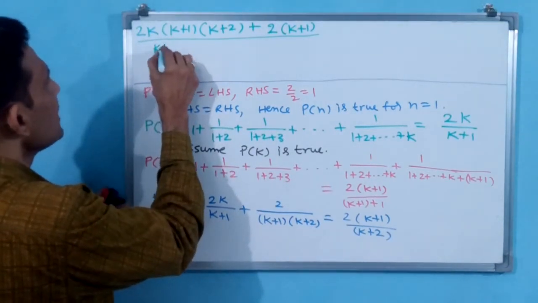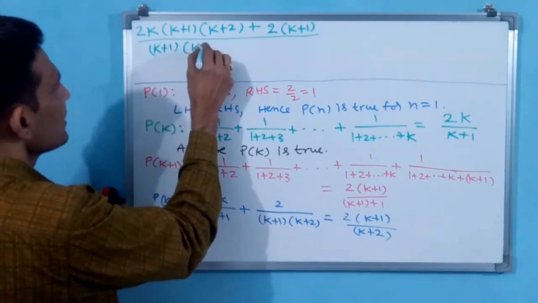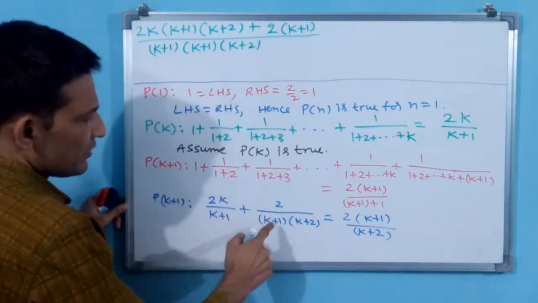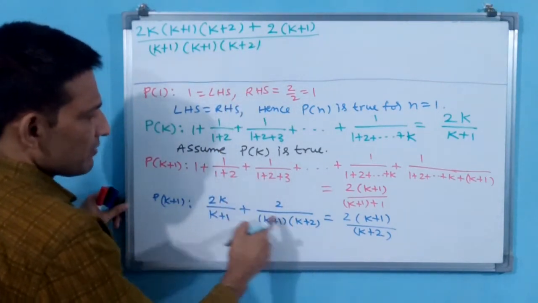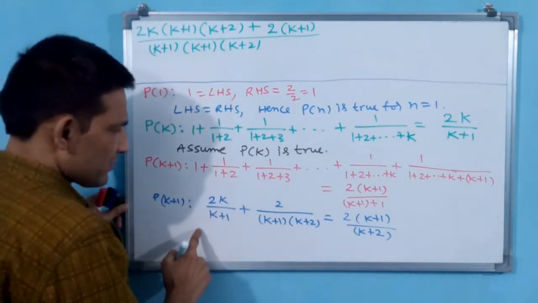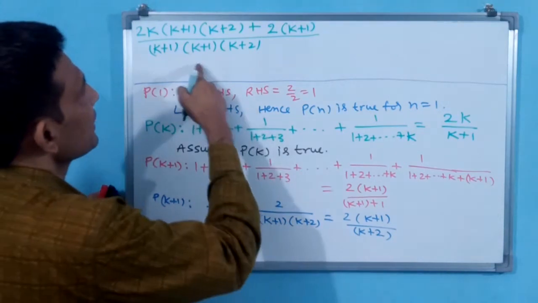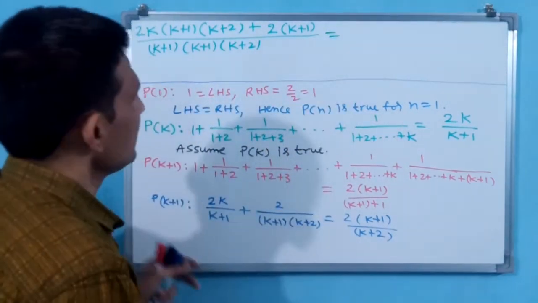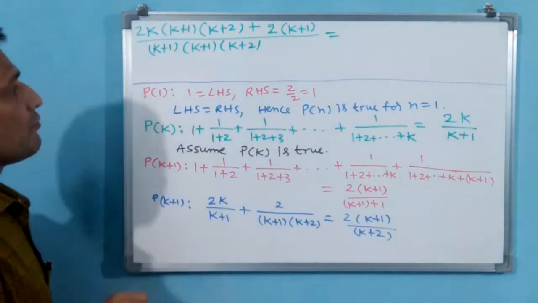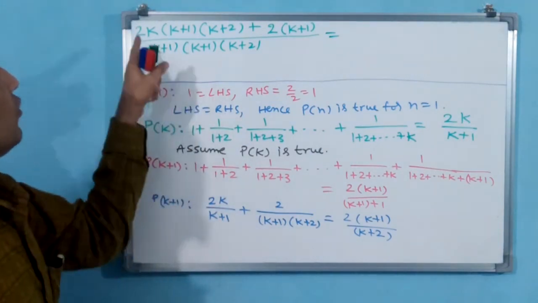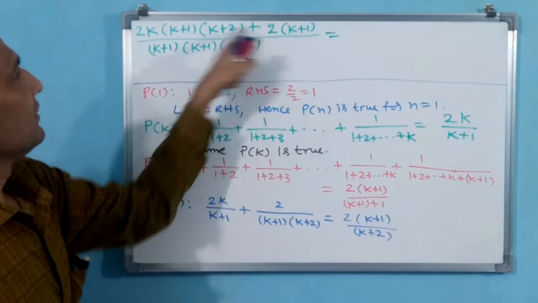You see, (k plus 1) into (k plus 1) into (k plus 2). Is it okay now? Now how can you modify this one? You see, 2(k plus 1) is common.